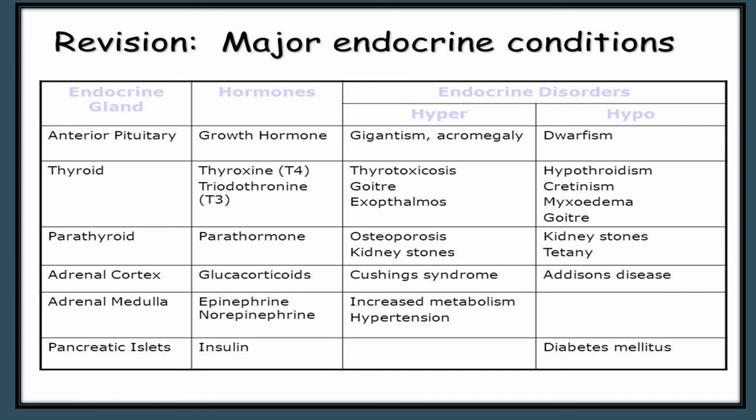Next endocrine gland is parathyroid, hormone parathormone. Hyperactivity, osteoporosis, kidney stones. Hypoactivity, kidney stones and tetany. Next one, adrenal cortex, glucocorticoids. Hyperactivity, Cushing syndrome. Hypoactivity, Addison's disease. Next, adrenal medulla, hormones secreted are epinephrine and norepinephrine. Hyperactivity, increased metabolism, hypertension. No hypoactivity has been detected properly.